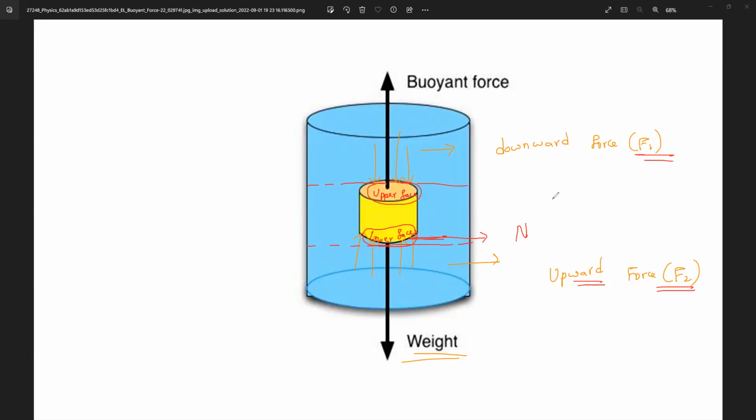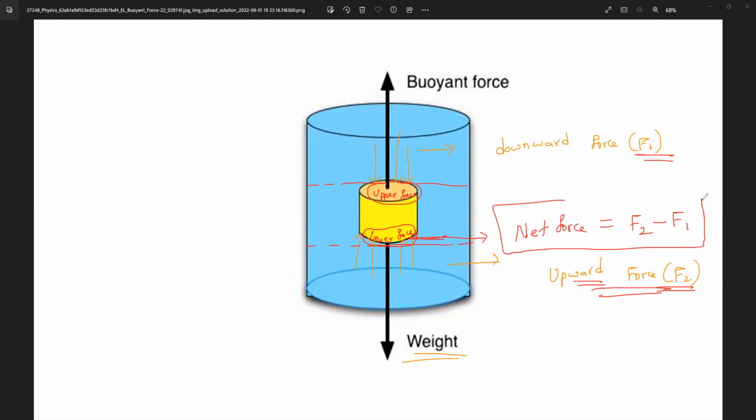So if I want to find the net force between the two surfaces, upper face and lower face, then the net force is equal to the difference between the upper force and lower force. That is what we call the net force. Net force is equal to upward force minus downward force.